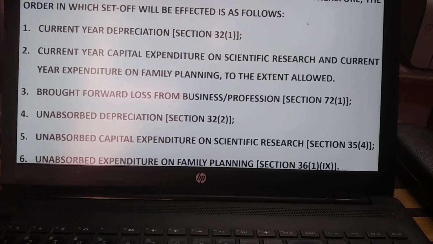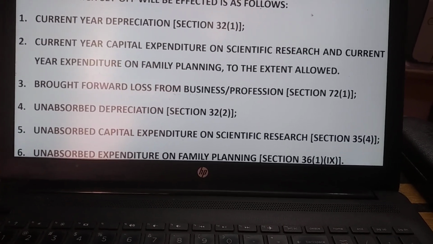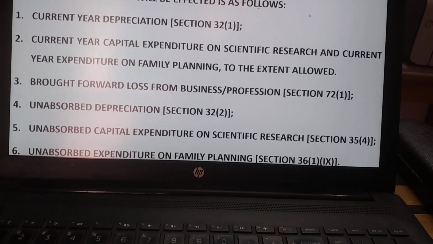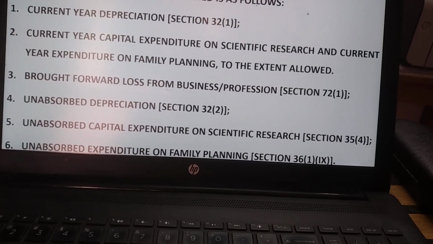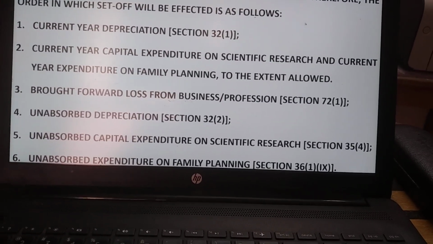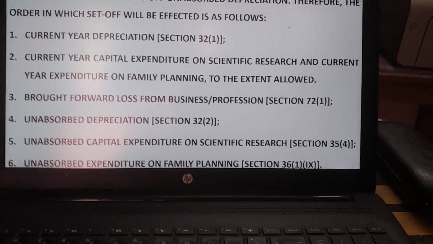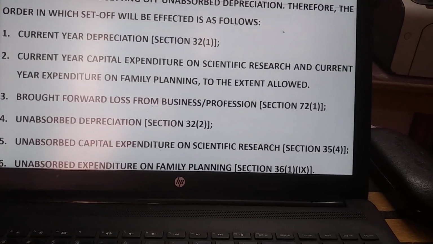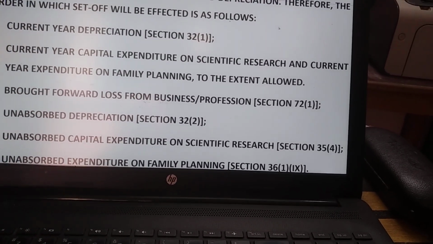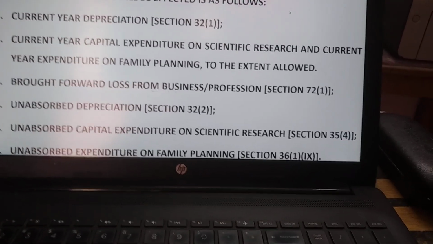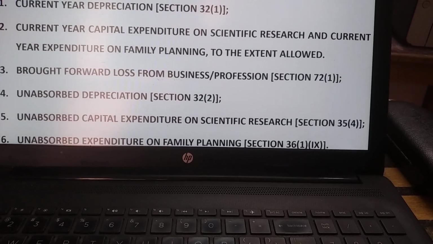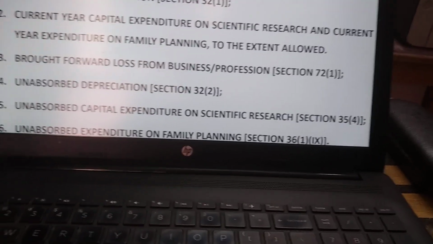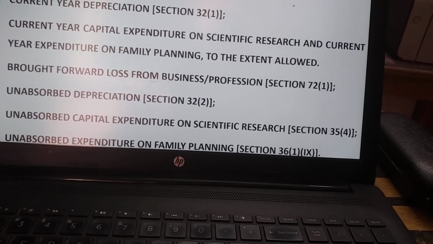After that, you think about unobserved depreciation, section 32 subsection 2. After that, you set off unobserved capital expenditure on scientific research, section 35 subsection 4, and finally unobserved expenditure on family planning, section 36 subsection 1, clause 9.